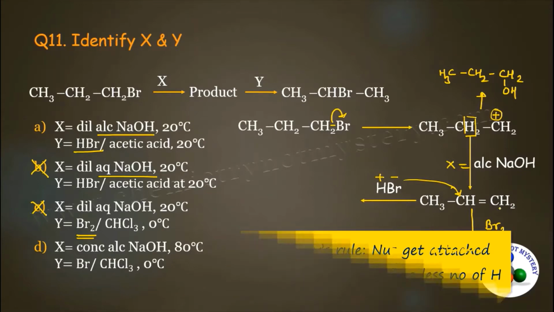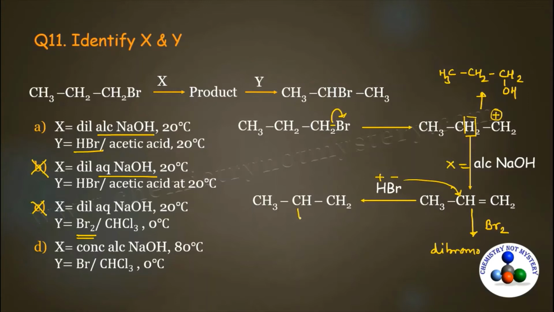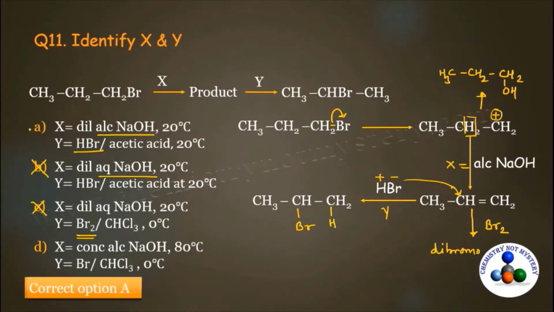So as a result, Br will get attached to the middle carbon and you will get our desired product. Here we have identified X as alcoholic NaOH and Y as HBr. So option A will be the right option for this question.